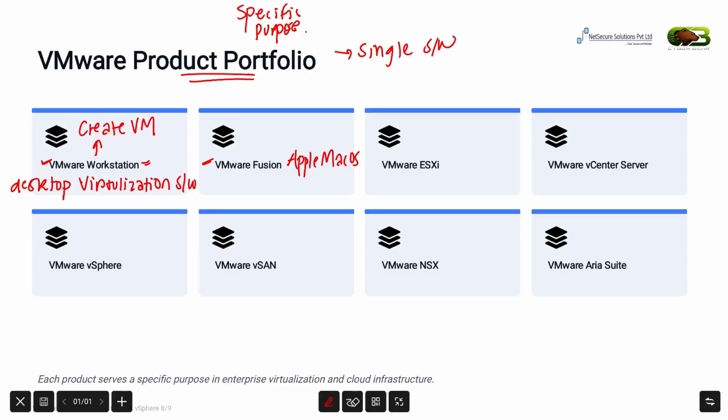Moving on, we have VMware ESXi. This is one of the most important VMware products because it is a type 1 hypervisor. We have seen type 1 hypervisors.